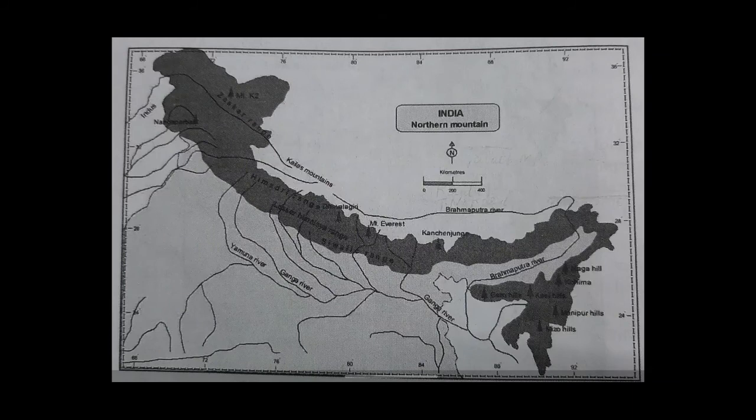As you can see here, the three parallel ranges of the Himalayas. The first, on the side, is the Greater Himalaya. This is also known as Himadri. The second is the Lesser Himalaya. This is also known as Himachal, and the third range is the Shivalik Hills. Here Shivalik Hills is also known as the Outer Himalaya.